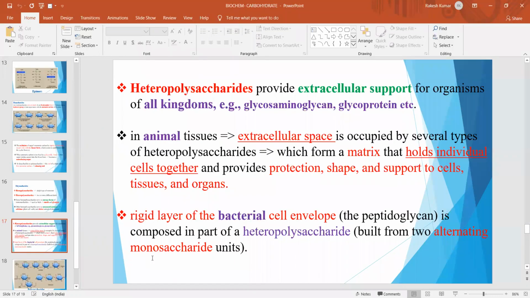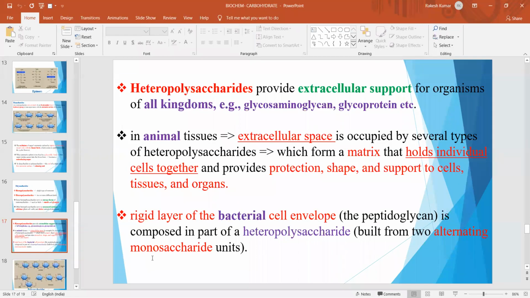Heteropolysaccharides provide extracellular support for organisms of all kingdoms. For example, glycosaminoglycan and glycoprotein. In animal tissues, the extracellular space is occupied by several types of heteropolysaccharides, which form a matrix that holds individual cells together and provides protection, shape, and support to cells, tissues, and organs.